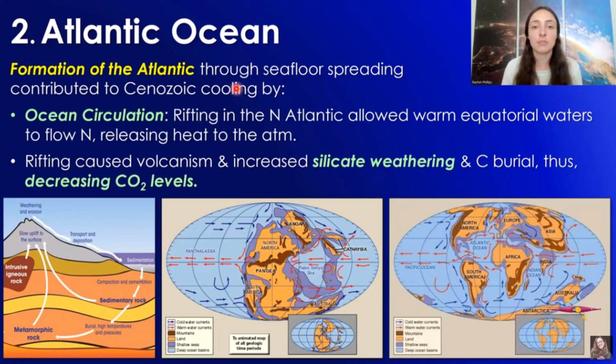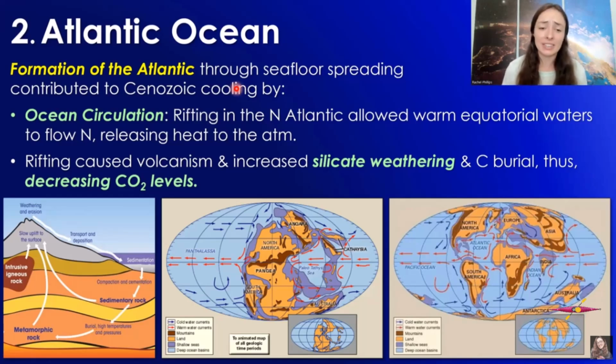It also increases the flux and rate at which other ions like potassium, phosphorus, and nitrogen are transported to the ocean, fueling as nutrients primary productivity, like photosynthetic algal blooms, which increase the organic carbon burial rate and also cause the storage of carbon long-term in the rock record. So the taking of carbon from the atmosphere and ocean and storing it in the rock record thus decreases CO2 levels in the atmosphere and causes cooling trends.